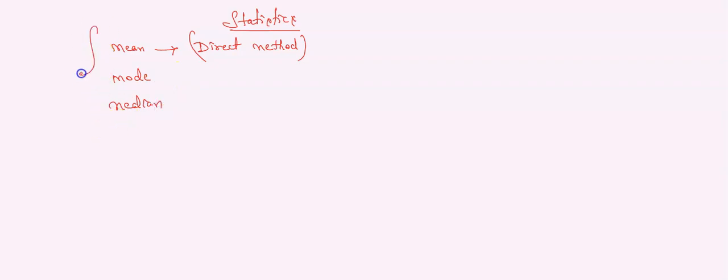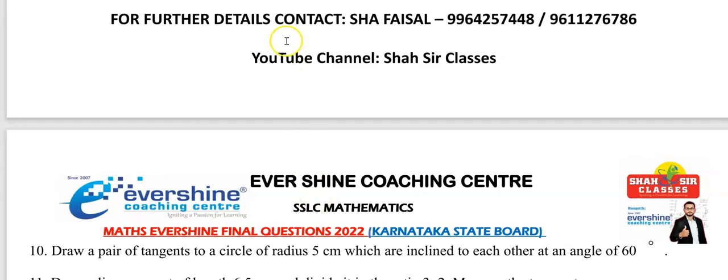And next we have problems based on mode, and the third topic is median. So mean, mode, median. These 3 topics are there. At least study any 2 among these 3 topics, 100%. You can easily score 3 marks from this. How many marks? 3 marks. Got it? Understood? For this, I can give you some problems.